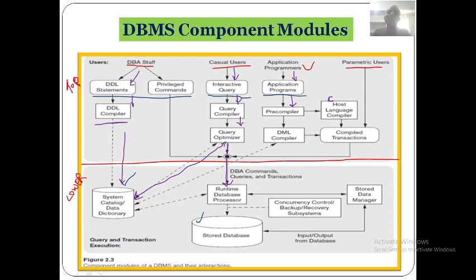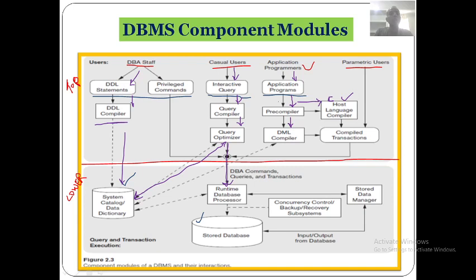These two will be segregated, and DML commands will be sent to DML compilers, and the C language or host language statements will be sent to the host compilers. Here it can be a C compiler or C++ compiler or Java compiler, whichever programming language you used. Those compilers will compile those statements, and this DML compiler will compile the DML statements.